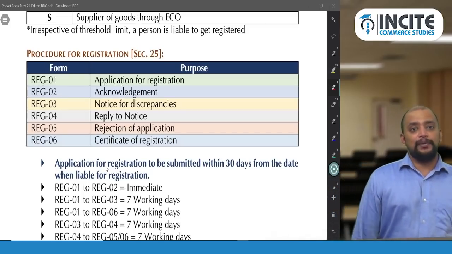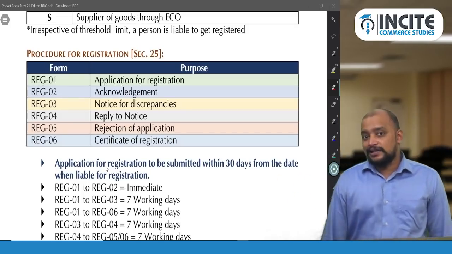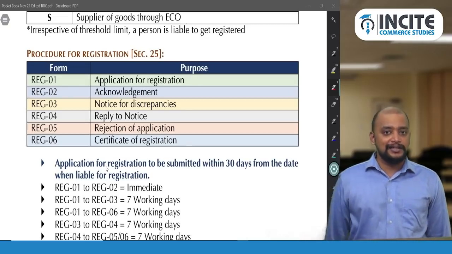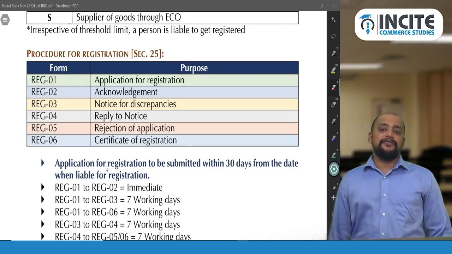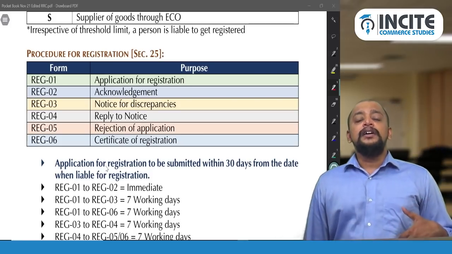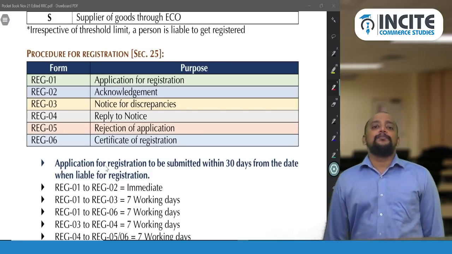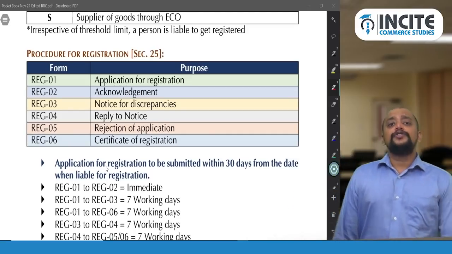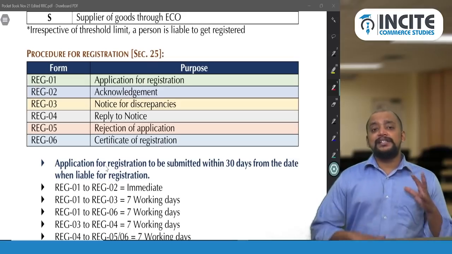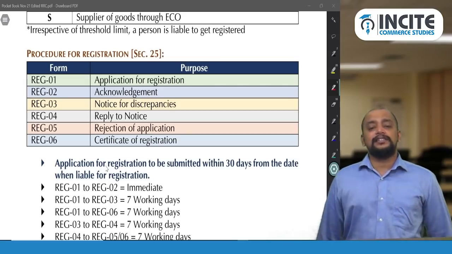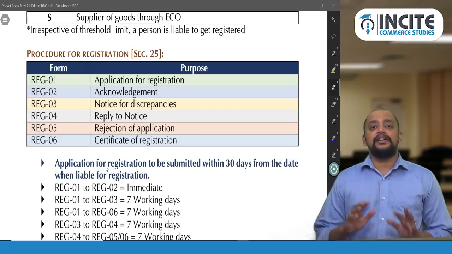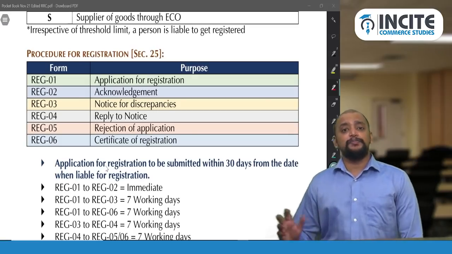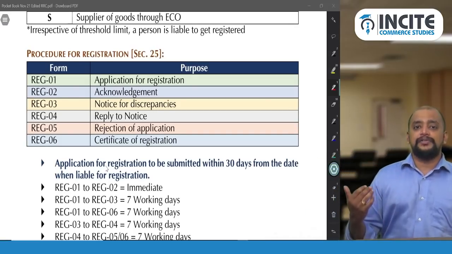REG 5 is rejection of application. Once we make the application for registration, that application may be either accepted or rejected. Rejection of application is in REG 5, and on acceptance of application, they will pass a registration certificate. So registration they will complete, that is REG 6. That rejection or certificate of registration should be given within 7 working days. Previously we had 3 working days in some places and 7 working days in other places. Now in every place it will be 7 working days only. And suppose there is no intimation, that is, the notice is not given because everything is perfect, then within 7 working days they will grant the registration certificate.